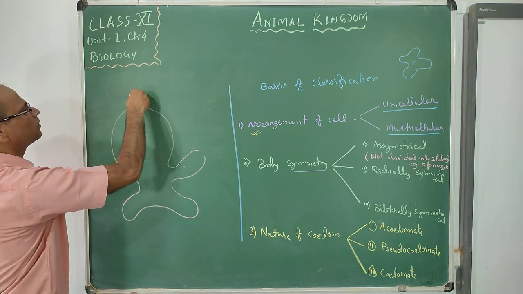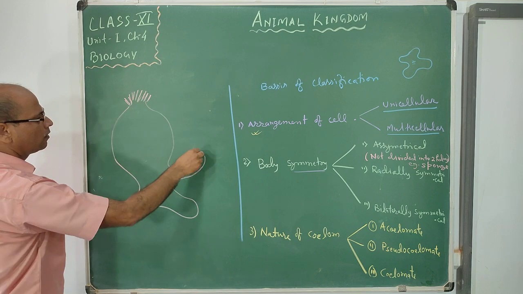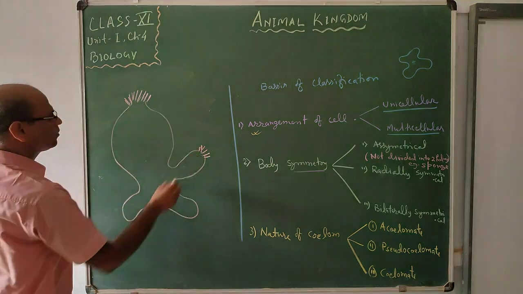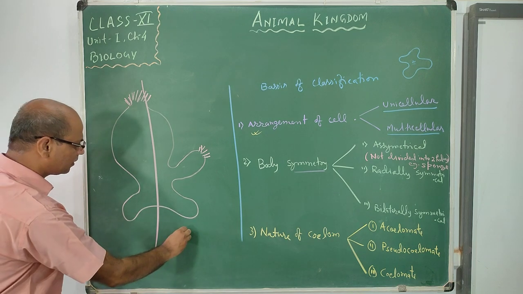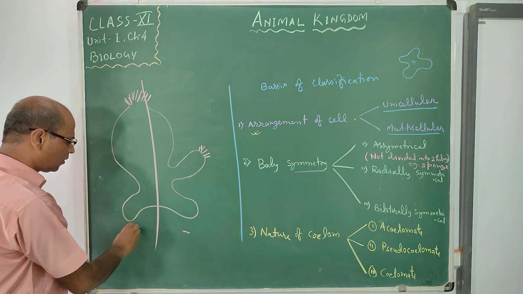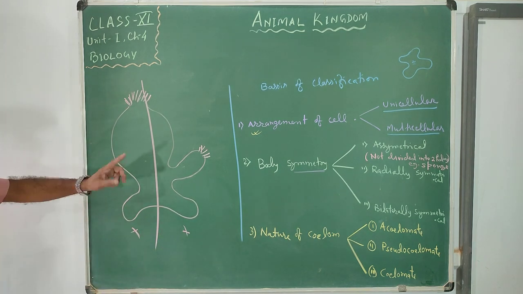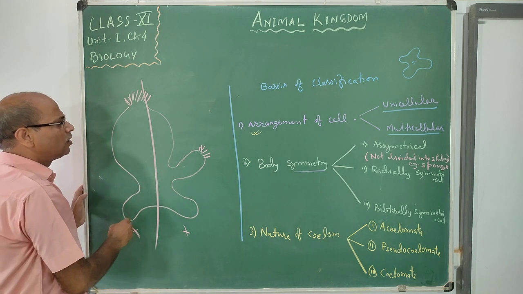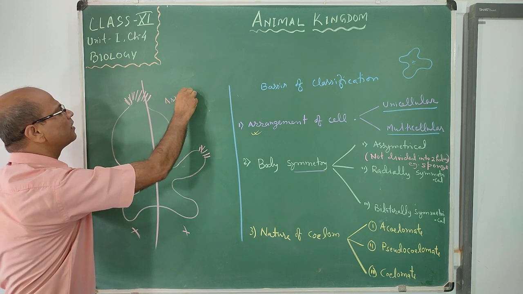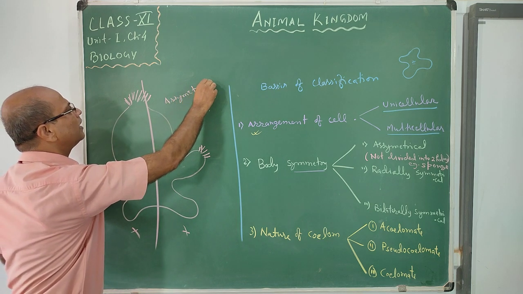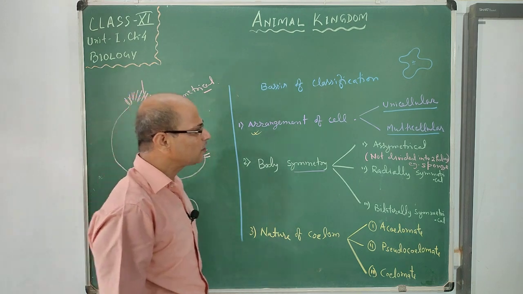When you want to divide it, it is not divided into two equal halves; this side is different and that side is also different. So it does not have equal symmetry on both sides. This is called asymmetrical arrangement of their body.